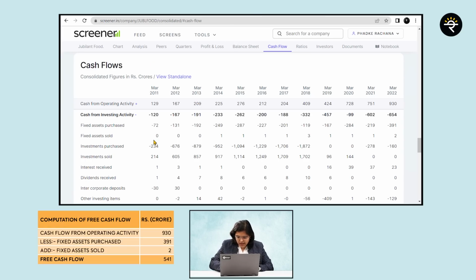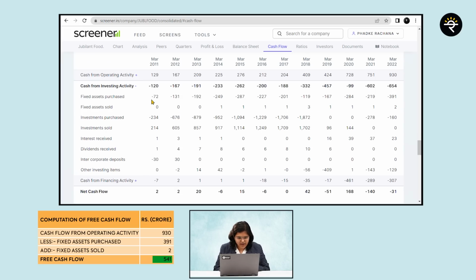So how much is the cash flow from operating activities? It is 930 minus 654 is the fixed assets purchased, and plus, oh sorry, not 654, it is 391, correct? So 930 minus 391 plus 2, 541, and that is of course rupees in crores.